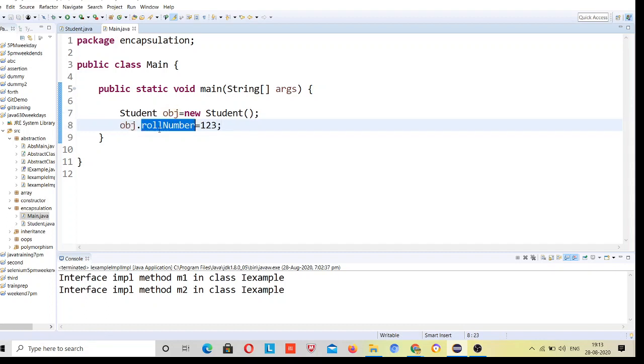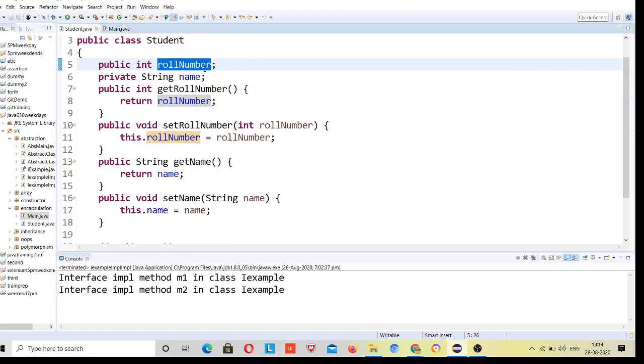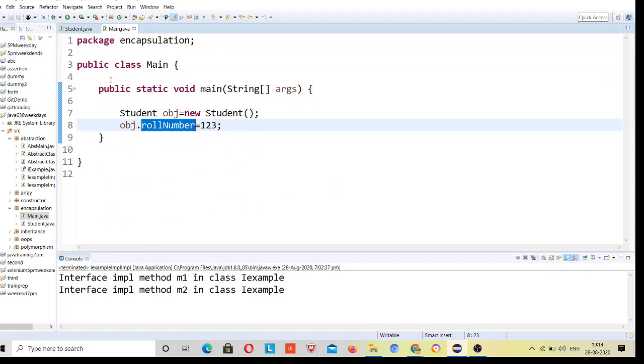You can access the variables the same way you access the methods: object dot method name, right? The same way you can access the variables as well. So you are trying to set the roll number value. Suppose I have declared a class Student, and I have assigned roll number equal to 5, and here I have assigned 123.